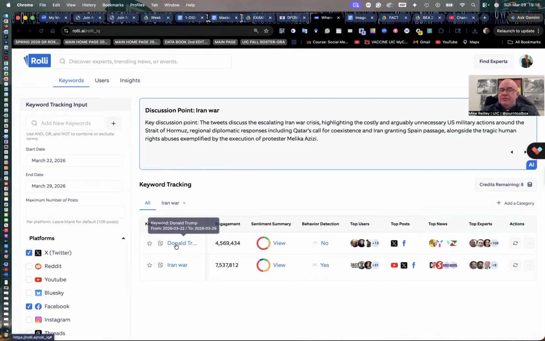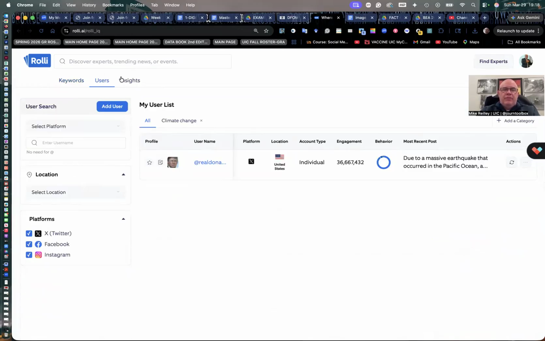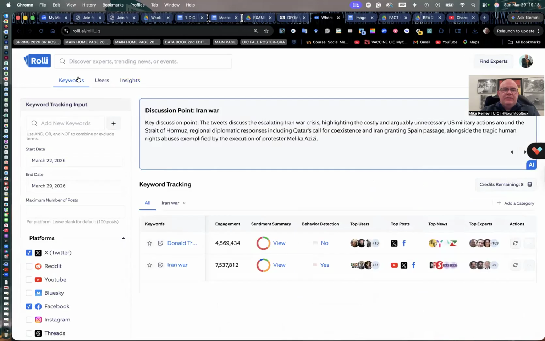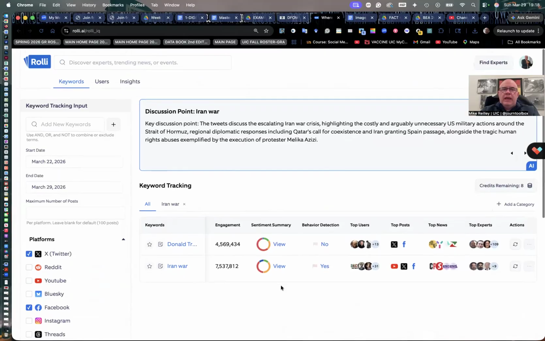So now we got our results too on Trump here. And a large percentage is negative. 60% of all of the Twitter and Facebook posts about Trump or even by Trump are negative due to the classification. No behavior detection today. That's interesting. Usually he has some bots that are sharing his information, top news experts and so on. You don't need to use the experts. And then you can always jump over to users and insights and run those. So really interesting little tool, Rolli app.